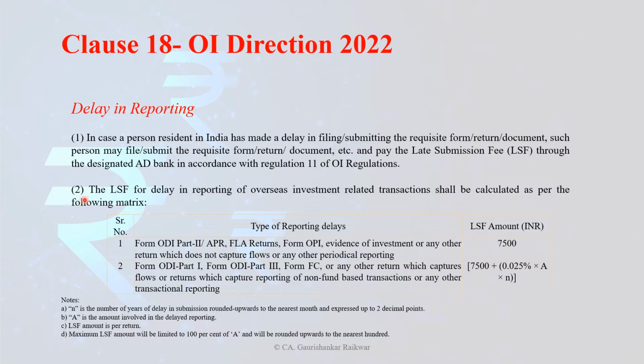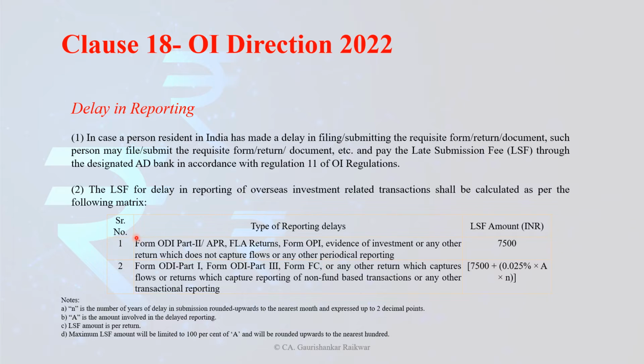So under sub-clause 2, the LSF for the delay in reporting of overseas investment related transactions shall be calculated as per the following matrix. Now, the late submission fees: RBI has divided the calculation of late submission fees into two parts. The first part is Form ODI Part 2, APR, FLA, Form OPI, evidence of investment, or any other return which does not capture flow, or any other periodical reporting.